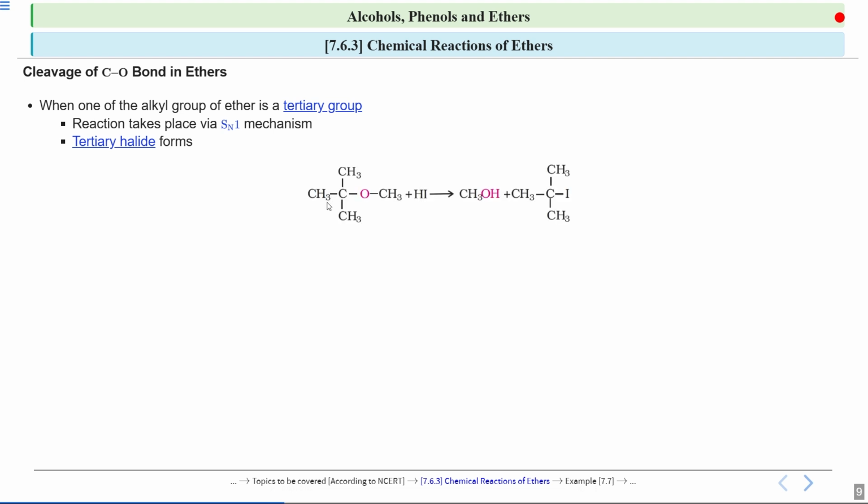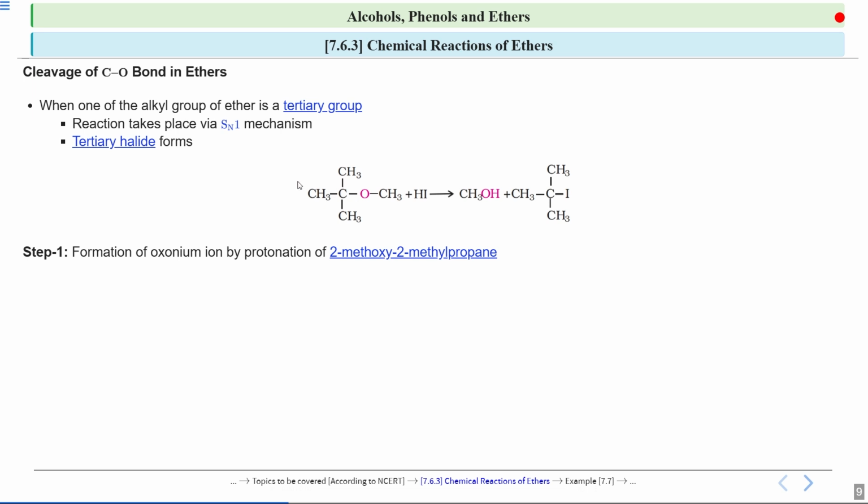Now look at this particular reaction. Here you see there is a tertiary group, because this carbon is further connected to 3 other carbon atoms. So this is a tertiary group, and you have hydrogen iodide. So you will see here, you get this alcohol, which is methanol, and you get this tertiary halide. Now we will see the reaction mechanism, how this reaction is proceeding.